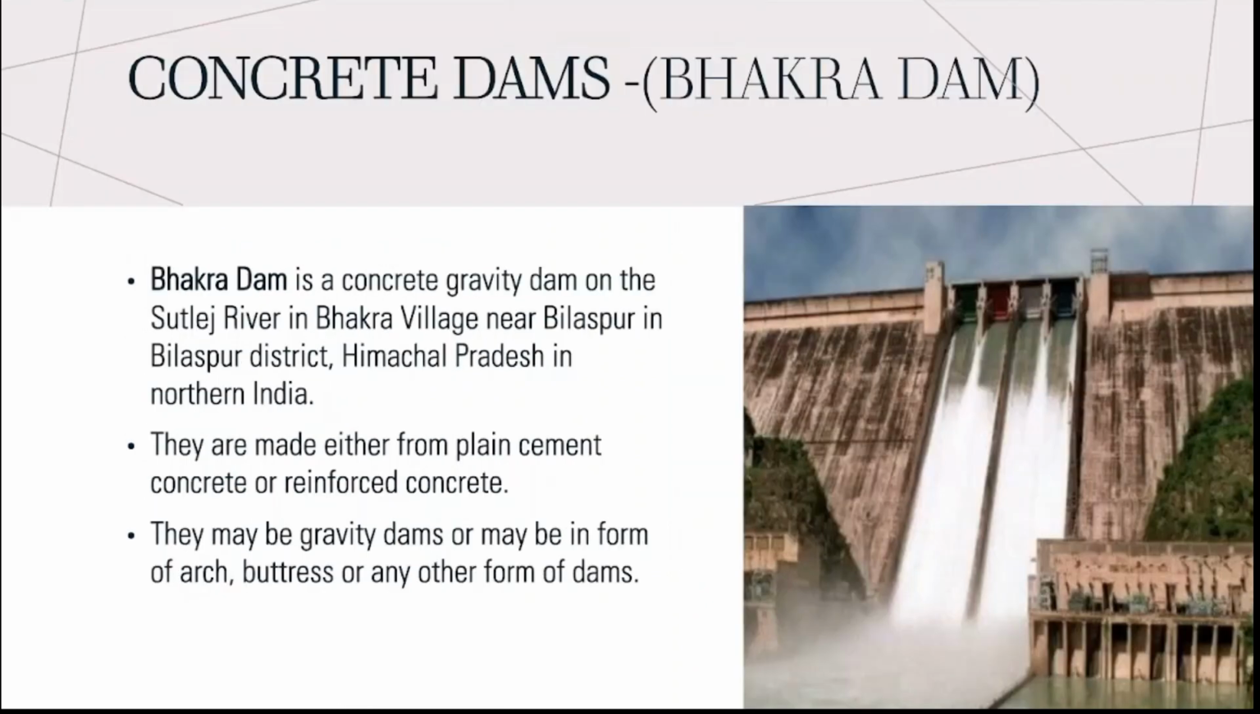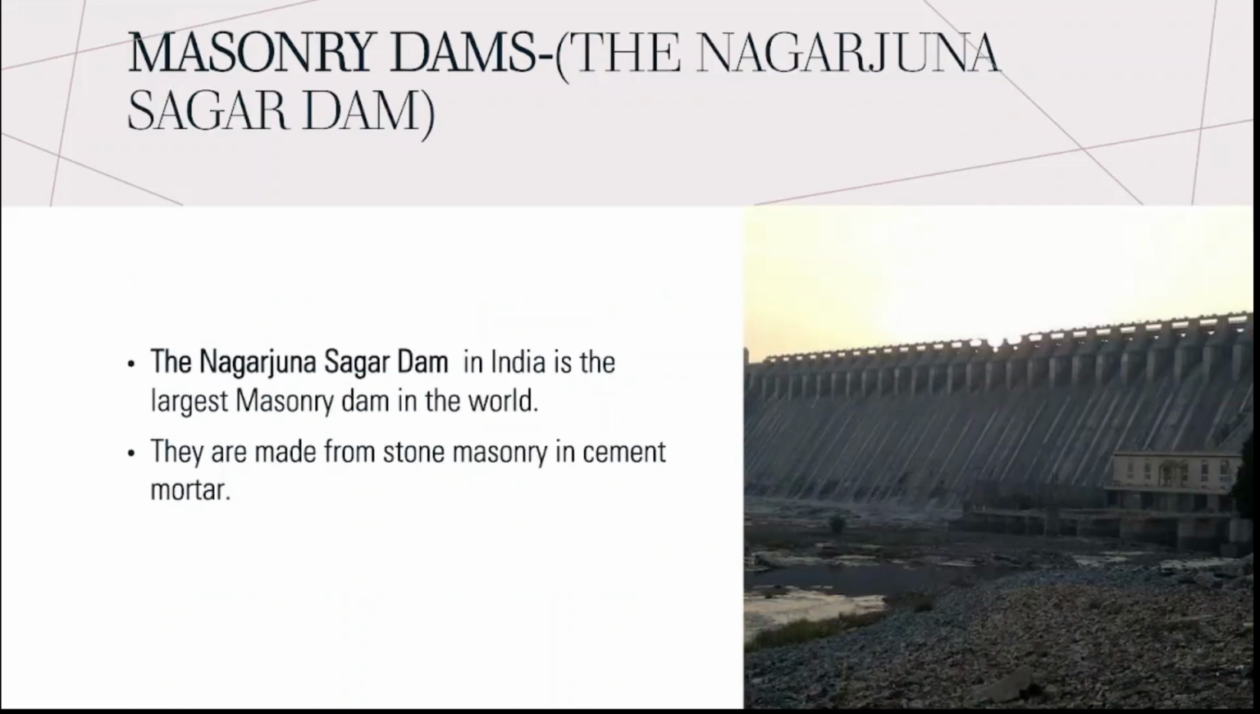So next we will discuss concrete dams. Bakra Dam is an example of a concrete dam. It was built in 1963 across the river Satluj in Himachal Pradesh. The dam for Gobind Sagar Reservoir is mainly built of cement concrete. Next we come to masonry dams. The Nagarjuna Sagar Dam is an example of a masonry dam. It was built in 1967 across the Krishna river at Nagarjuna Sagar. They are made of stone masonry in cement mortar.